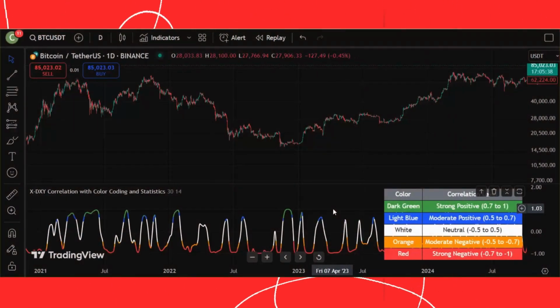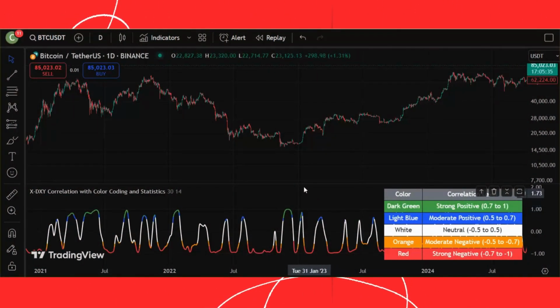We wrote the correlation between the DXY indicator and the price of an asset in the form of a Pine script in the TradingView environment. We customized this code so that instead of calculating the correlation directly on the DXY and the asset price, it first applies a moving average to both of them. This averaging is done to reduce noise and smooth out the fluctuations that occur in the two signals. We incorporated this as a parameter in the program, along with an adjustable window that allows us to set the number of samples needed to calculate the correlation between the DXY and the asset price.